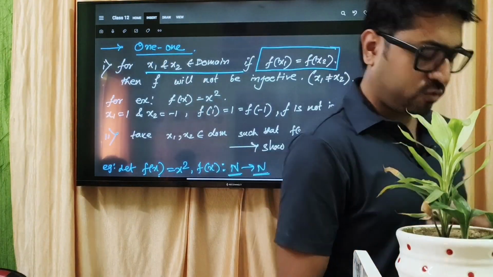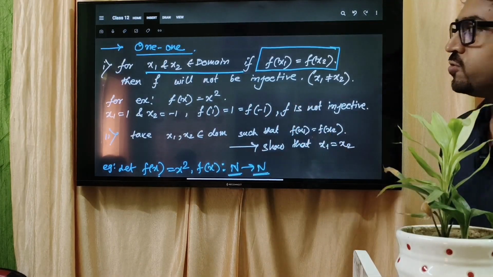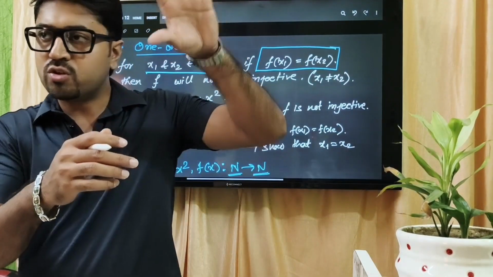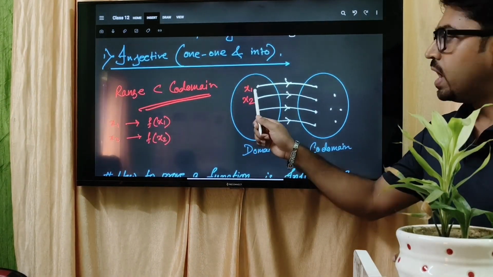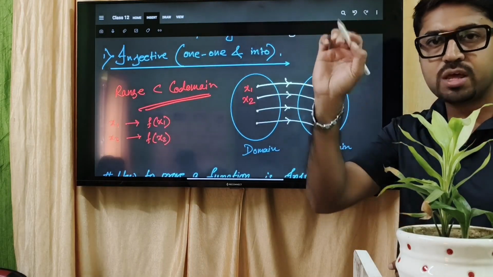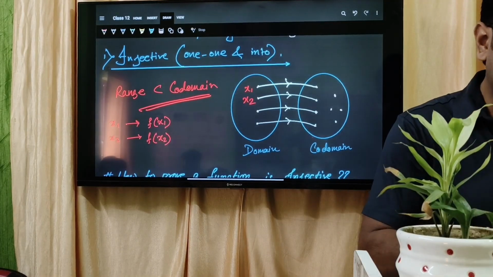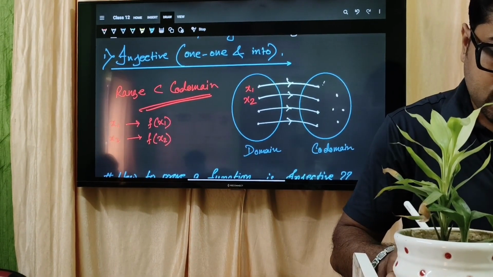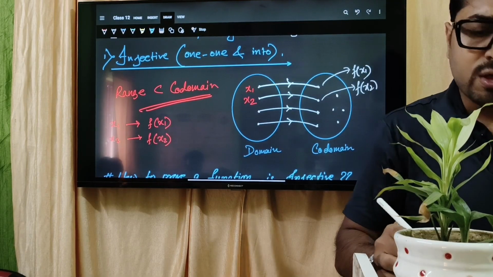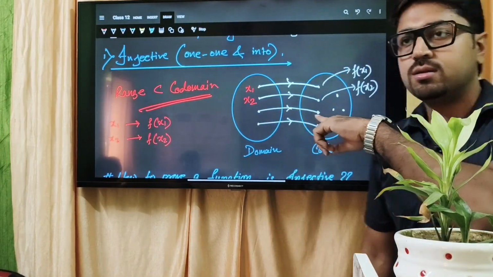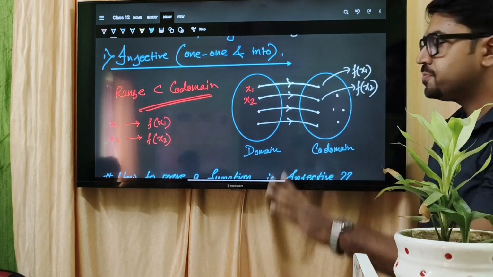So first one is saying that for x1, x2 belongs to domain, if f(x1) equal to f(x2). x1, x2 belongs to domain means x1, x2 from the domain set it will come, na, the diagram over here, x1, x2 in the domain set, and under the function f, ফাংশনটাকে আমরা f দিয়ে ডিনোট করি, তো আন্ডার দ্য ফাংশন f the image point will be, ইমেজ পয়েন্টটা কি হবে? f(x1)। এই ইমেজটাকে বলবো আমরা f(x1)। ঠিক আছে? আর আন্ডার দ্য ফাংশন এই x2 এর জন্য হবে কত? f(x2)। x1 ডোমেনে আছে, আন্ডার দ্য ফাংশন f, f(x1) that is called the image point. Under the function f, x2 এর যে ইমেজ, that will be f(x2)। ঠিক আছে?